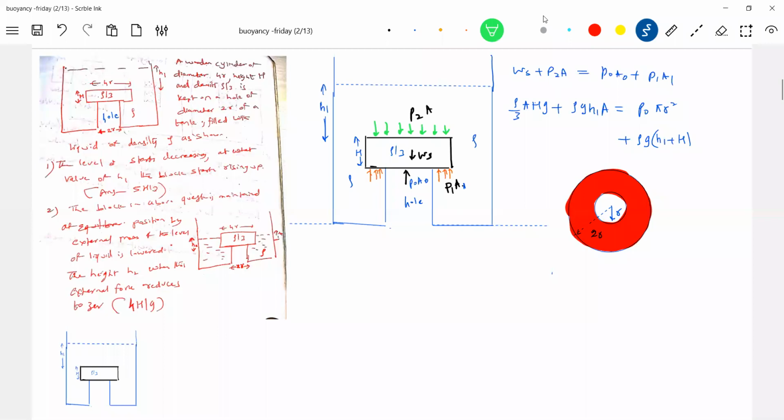So what is this diagram? Bottom of cylinder. This is the cylinder. Where is the cylinder? This is the cylinder. I'll write in the diagram itself. This is the bottom of cylinder. So in this region, air will exert force here.